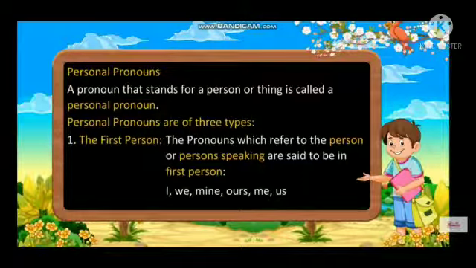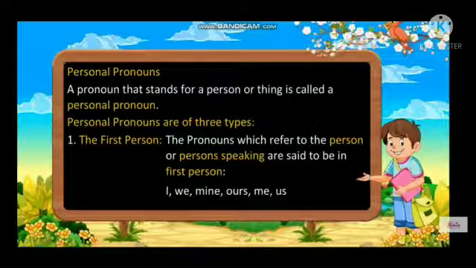First, we are going to see about personal pronouns. A pronoun that stands for a person or thing is called a personal pronoun. Personal pronouns are of 3 types: first person, second person, third person.